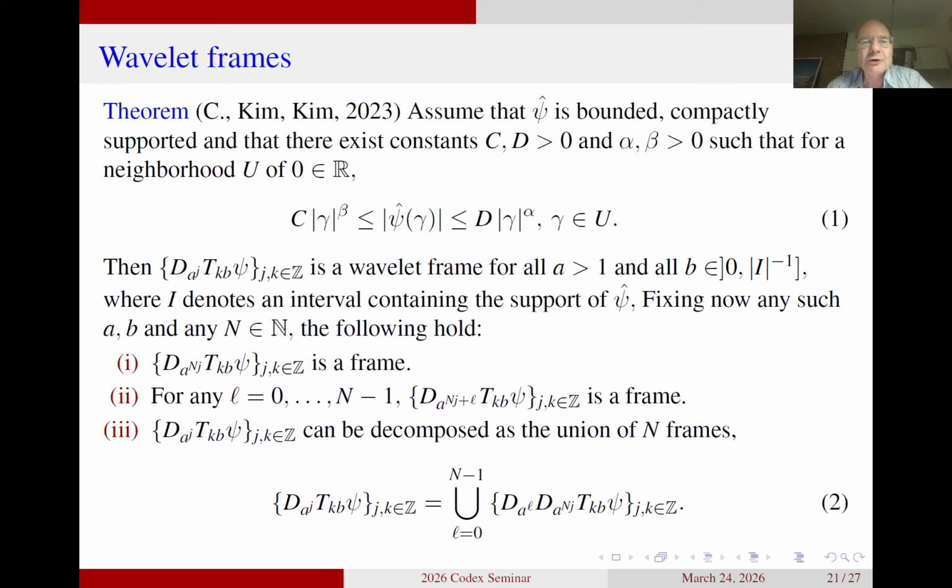So that means suddenly we have the frame property for every nth element of our family. This is what I'm stating here. Just look at the first line. I have displayed three itemized lines, and the first one says that D with the parameter A to the power N also gives us a wavelet frame. This is simply because this wavelet system has been constructed in such a way that regardless of what dilation parameter we are choosing, we get the frame property.